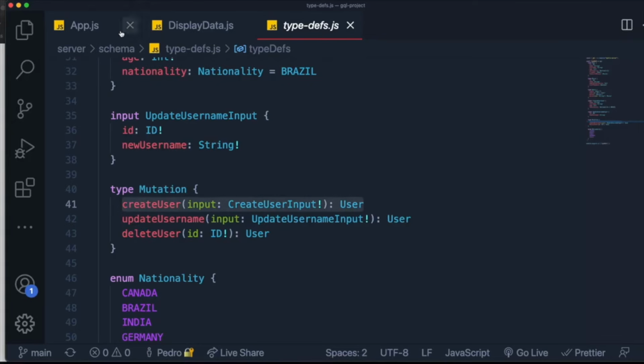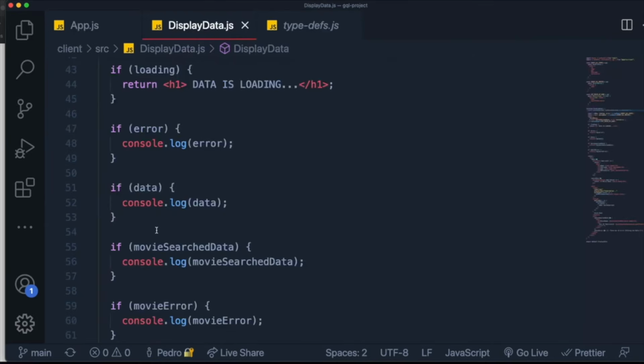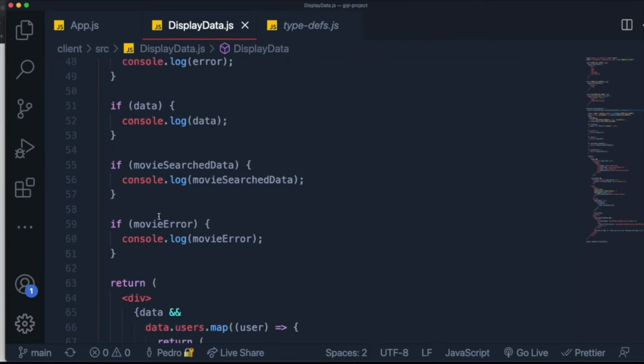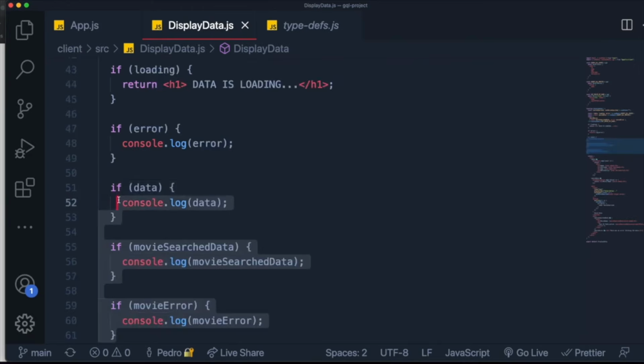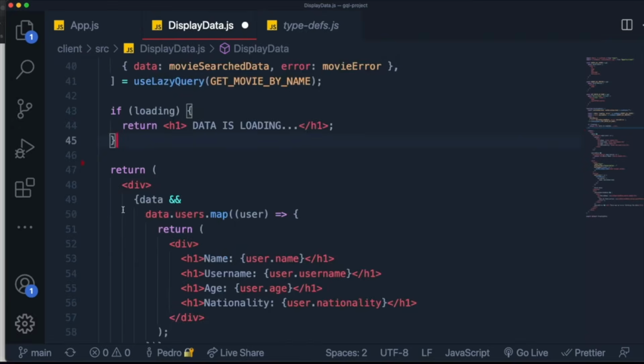Well, the first thing we need to do is come to wherever we have our application, which will be in the display data over here. And I want to clean this up a bit, because this was just for demonstrations in the previous episode, so I'm going to delete all of this. We're going to try to keep it simple.